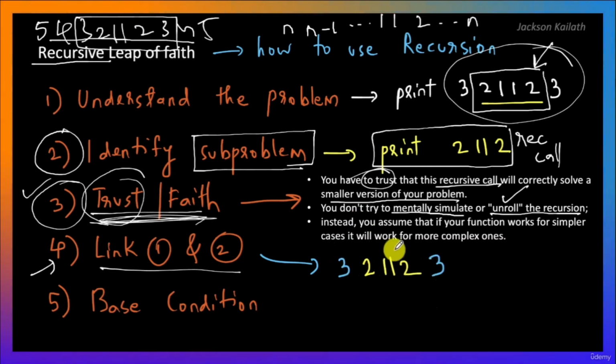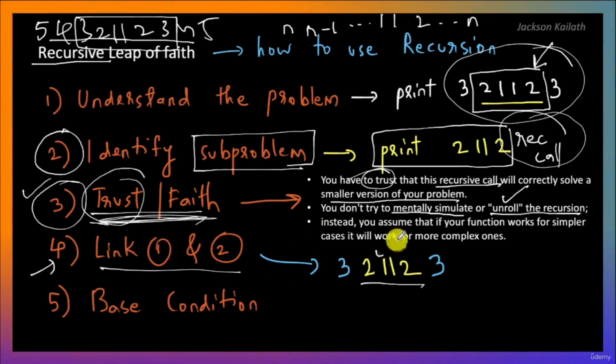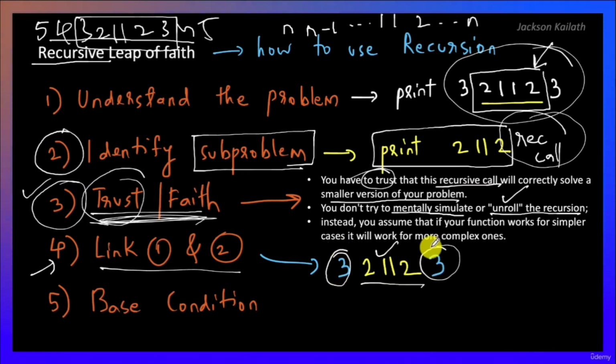Now, we have already taken care of 2, 1, 1, 2 because it's the subproblem, and we trust that the recursive call is going to give us this output over here. Now linking 1 and 2 would mean to ensure that if you're getting this, just ensure that you're getting these parts as well in the output. Again, more of this in a moment.